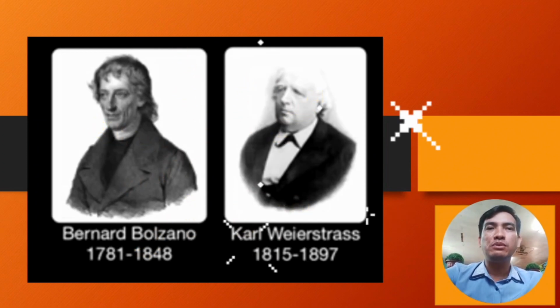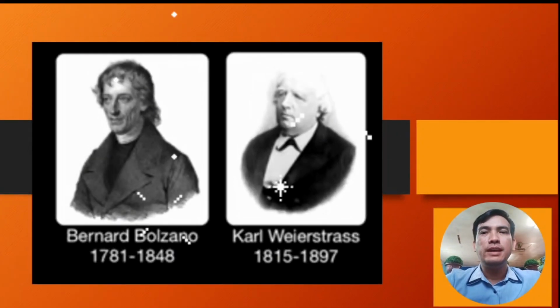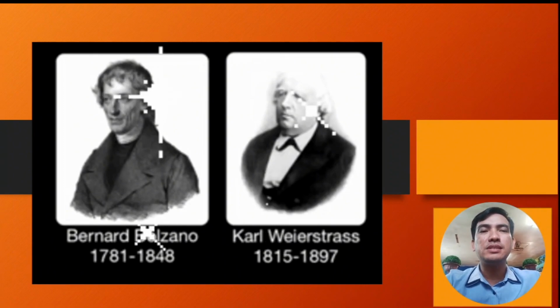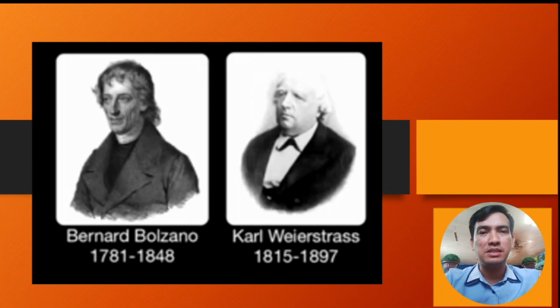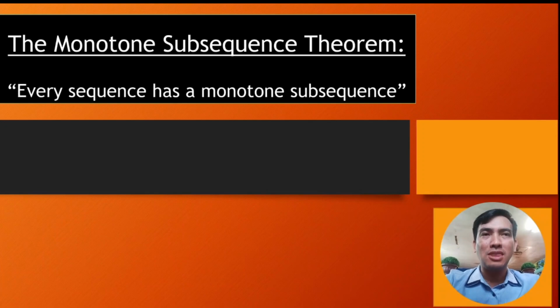We have Bernard Bolzano, the one who promulgated this kind of theorem, together with Mr. Carl Weierstrass. Let us remember that in the Bolzano-Weierstrass theorem, we are trying to prove that we've got a convergent subsequence. This theorem will guarantee us a monotone subsequence. Then if we can prove it's bounded, the monotone convergence theorem will guarantee us that the subsequence converges, and then we'll be done. That is why we take a look at a review of the monotone subsequence theorem.